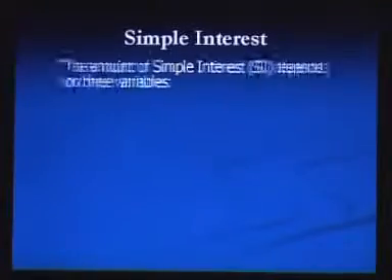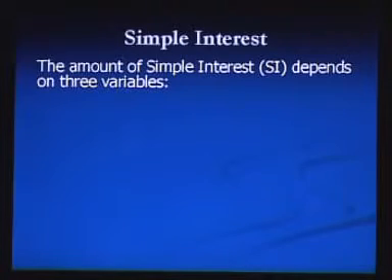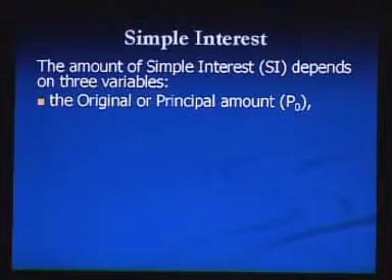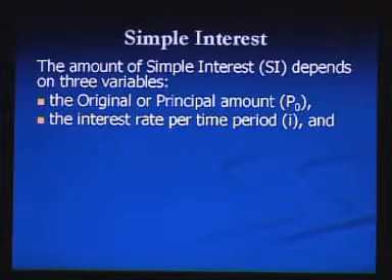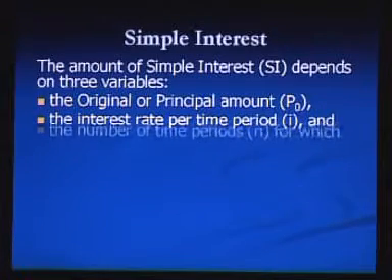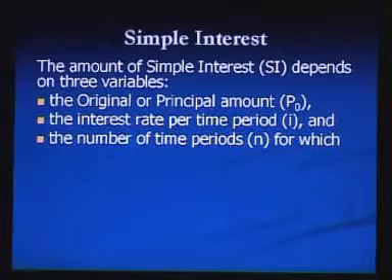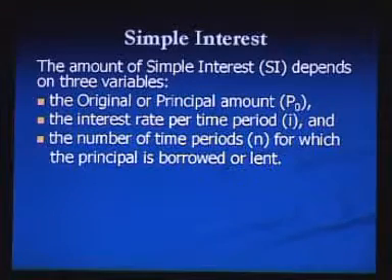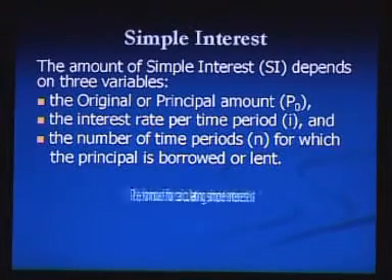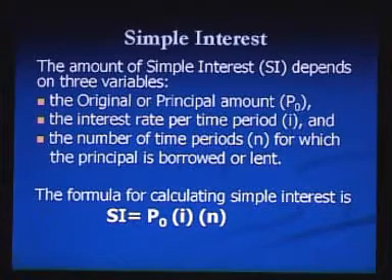For example, the amount of simple interest depends on 3 variables: the original or principal amount P0, the interest rate per time period I, and the number of time periods n for which the principal is borrowed or lent. We can use the formula for calculating simple interest, which is SI is equal to P0, meaning principal amount, times I, meaning interest rate, times n, meaning number of time periods.